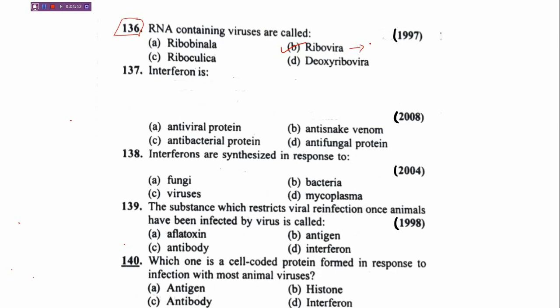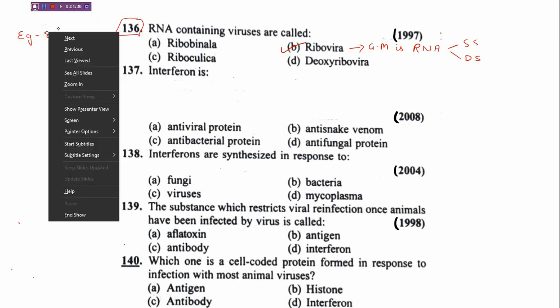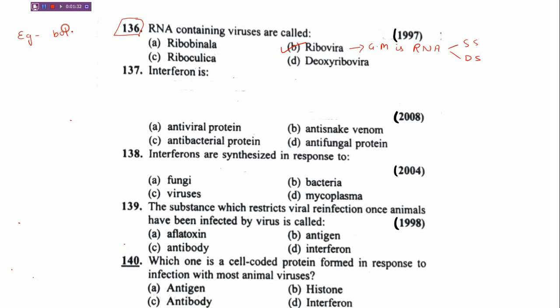They are those viruses whose genetic material is RNA. It could be single-stranded or double-stranded. There are several examples of riboviruses like Ebola, SARS, rabies, measles, polio, etc.